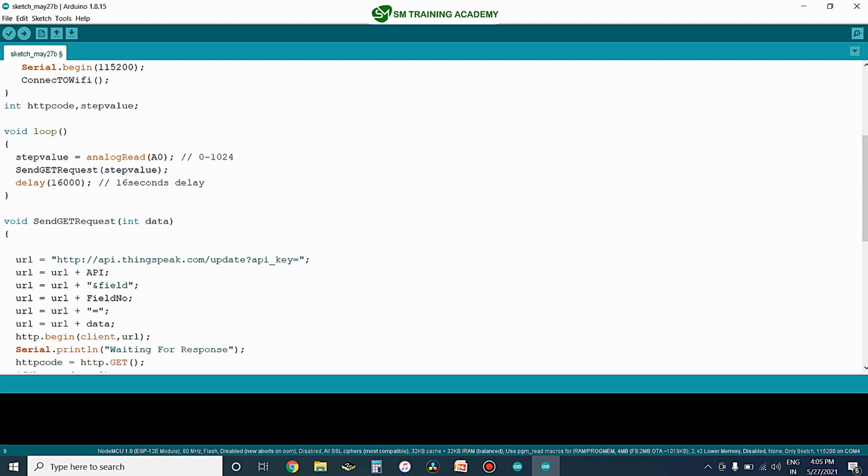Now I'm uploading the program to the NodeMCU. I'm connecting the NodeMCU to the PC USB port.